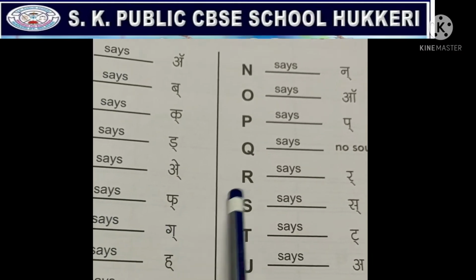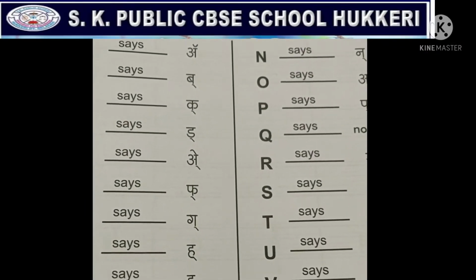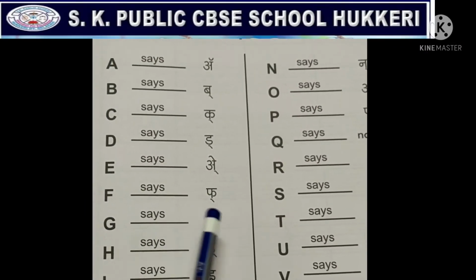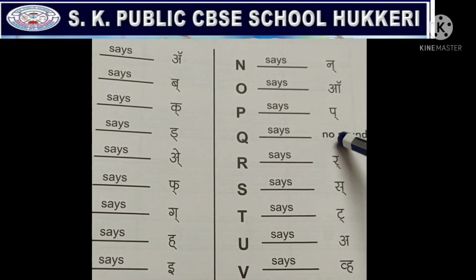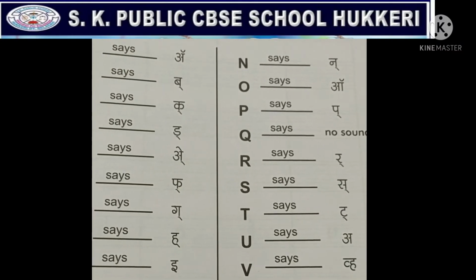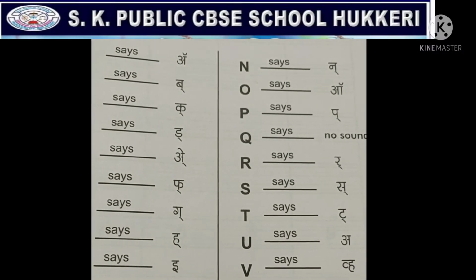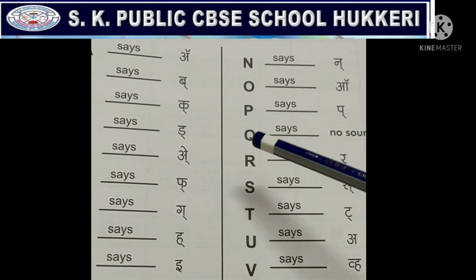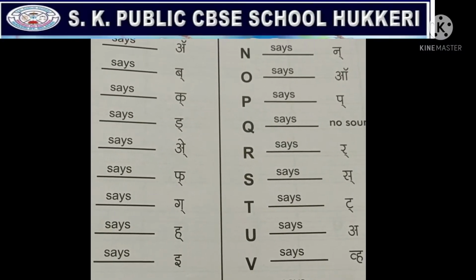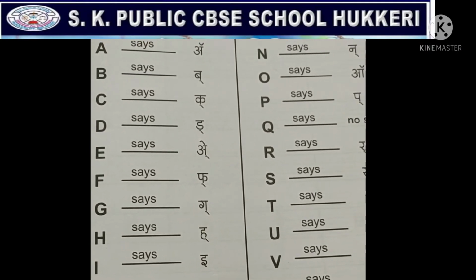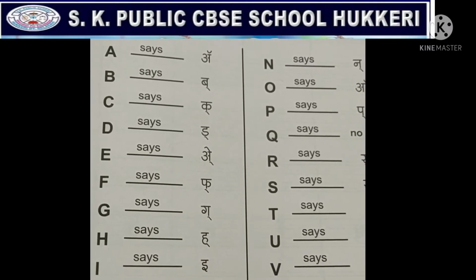So these are the sounds of letters, phonic sounds from A to Z, children. So there are how many letters? There are 26 letters and 2 letters don't have any sound. Q and X don't have any sound here. These are the sounds of letters A to Z. You have to practice this at home. This will help you in writing of the words and recognizing.